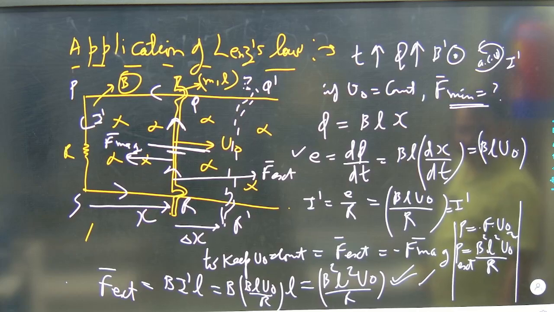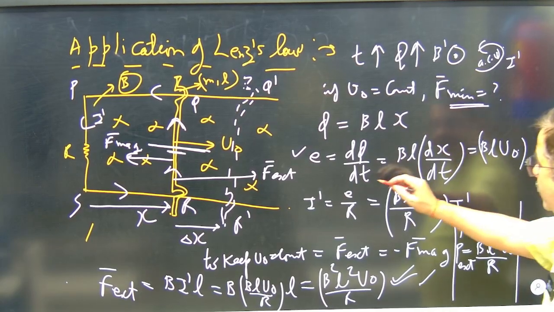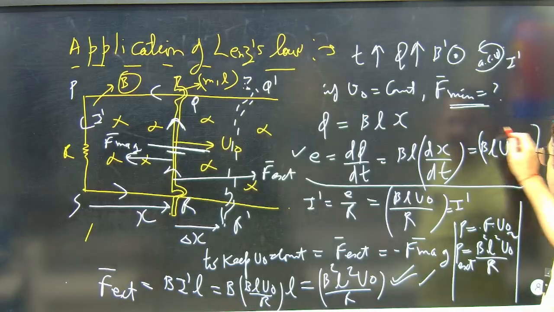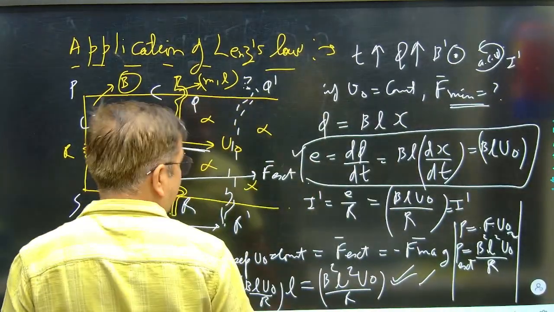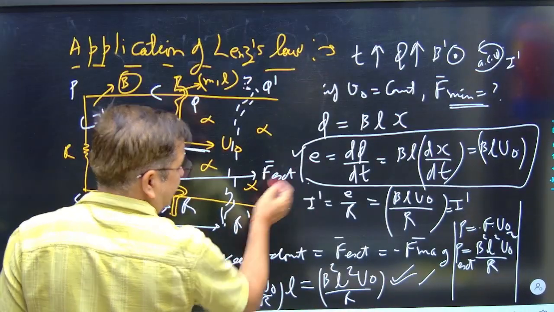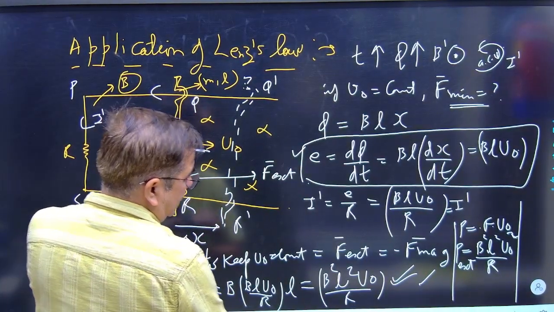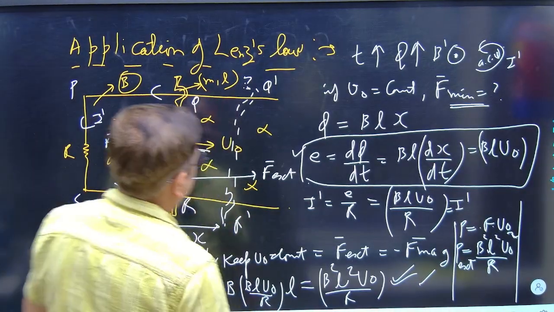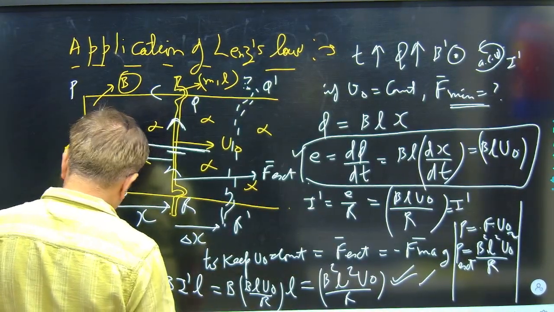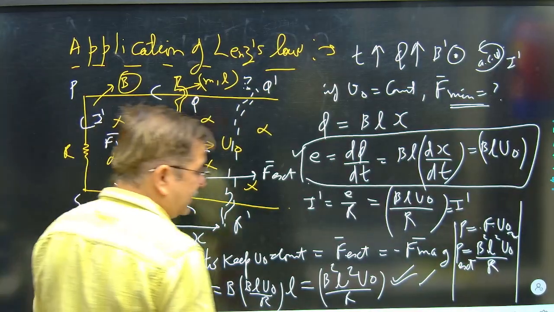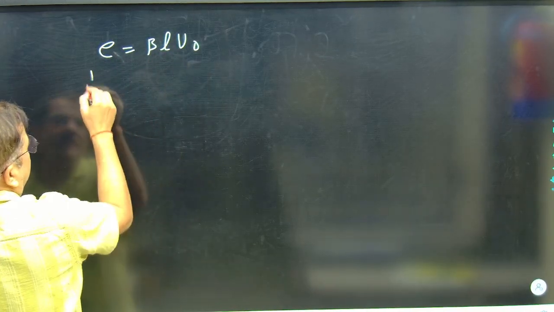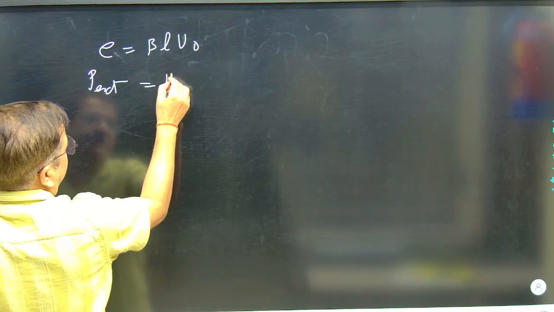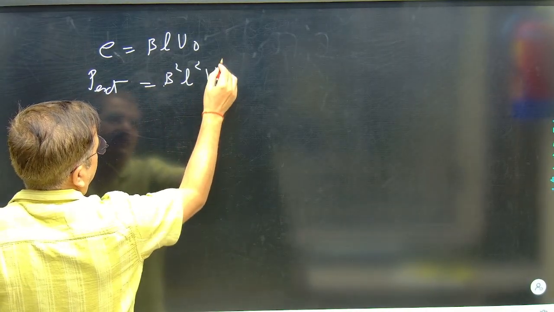This is the power. Now see one more term. This E is B into L into V. So I can say the electric power generated in the circuit and mechanical power both will remain same, E into V if I apply. Just see. It is the EMF. For this EMF and the result, if I put it in the next page, just see. What I am saying, EMF is BL V naught and power external, that was B square L square V naught square by R.